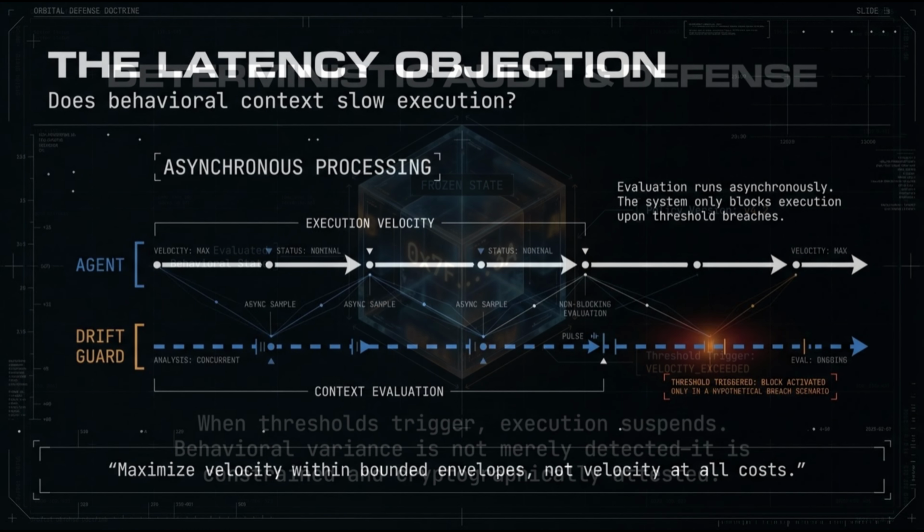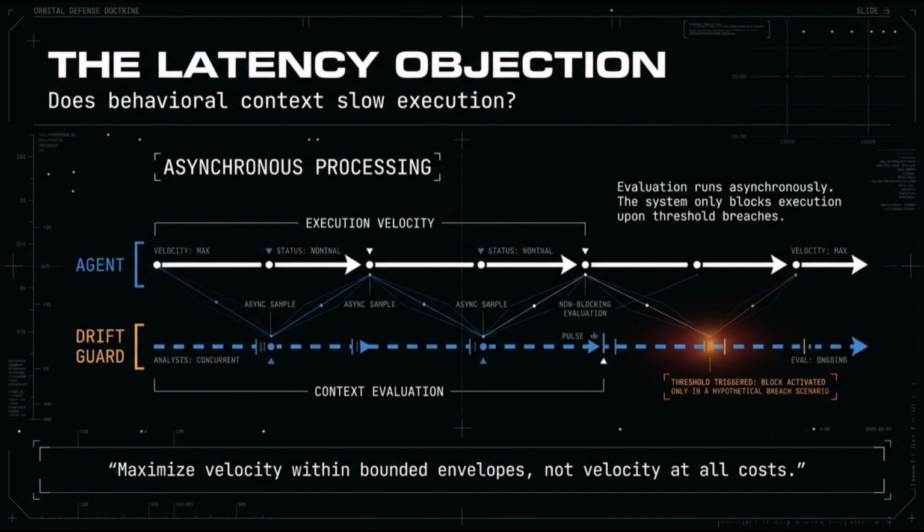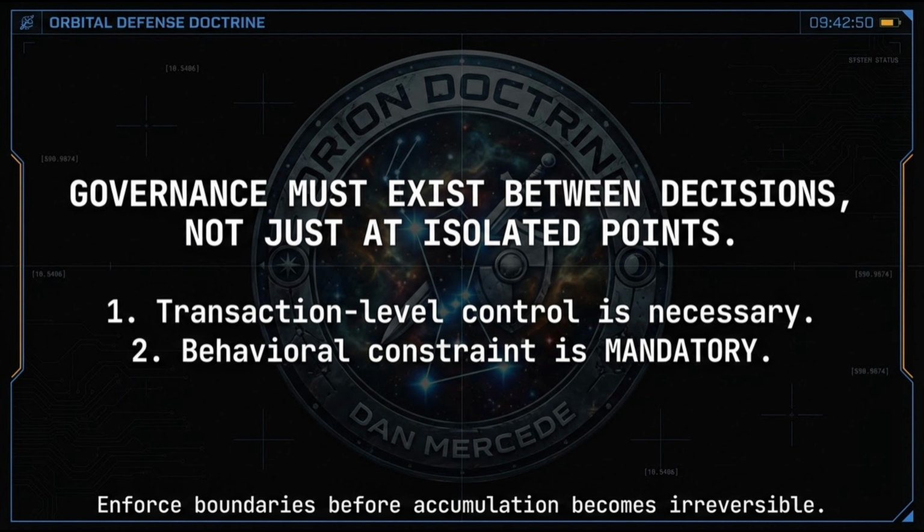But here's the objection. Doesn't this introduce unacceptable latency? If every action requires behavioral context evaluation, doesn't that slow execution to the point where autonomy loses value? The answer is no, if the system is architected correctly. Behavioral evaluation runs in parallel, not serially. The drift guard maintains context asynchronously and only blocks execution when thresholds are breached. The vast majority of transactions proceed without intervention. The system optimizes for velocity within bounded envelopes, not velocity at all costs.